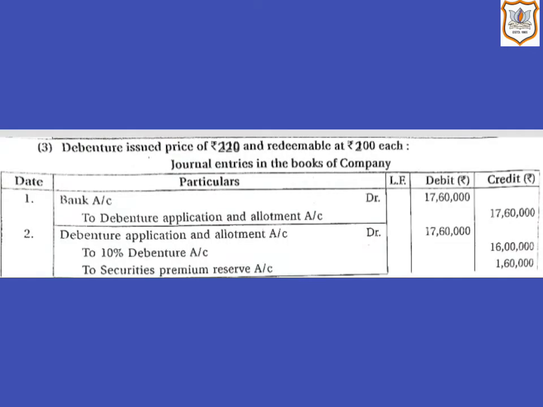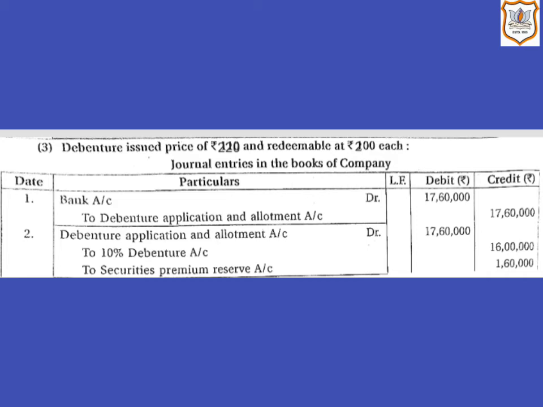Now let us see the journal entry in the third situation, when the debentures are issued at a premium and are redeemable at par. So in the question, in the third situation, it is given that issued 8,000 10% debentures of rupees 200 each at a premium of 10%, redeemable at par. Here premium amount per debenture is rupees 20, that is 10% of rupees 200. So here issue price is rupees 220.